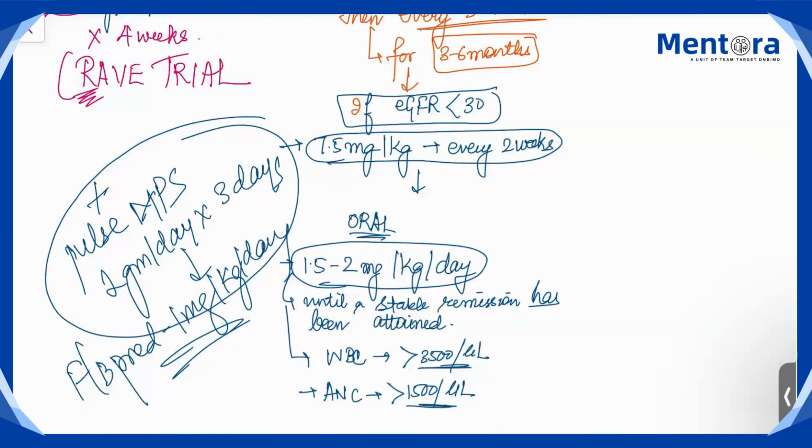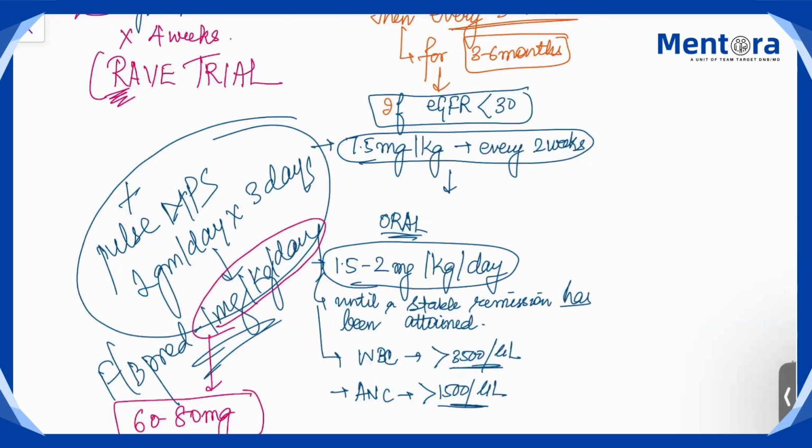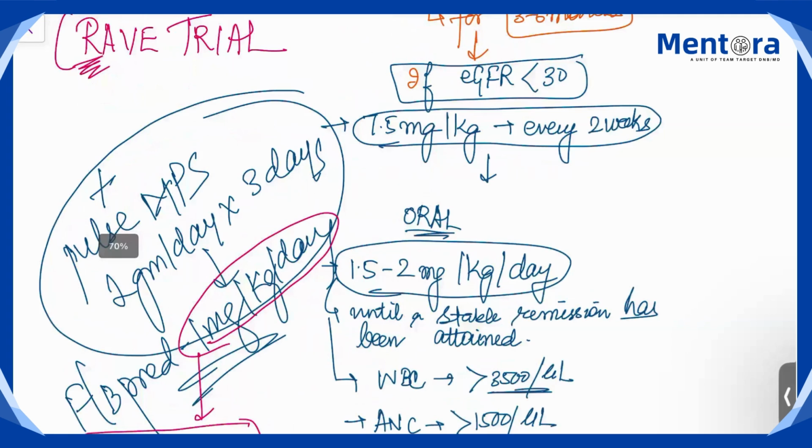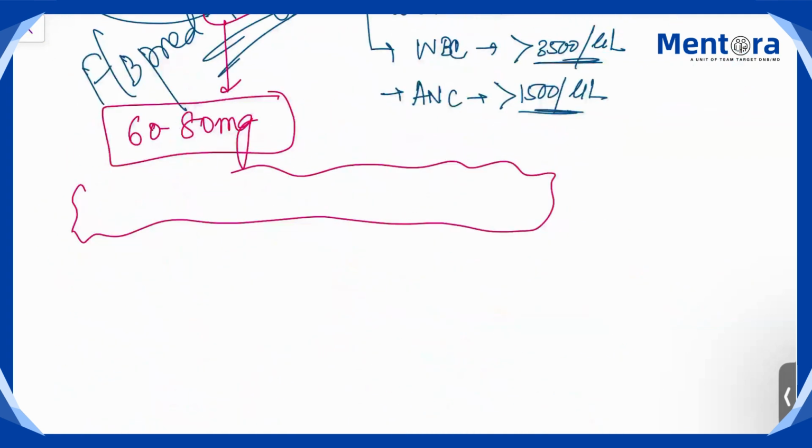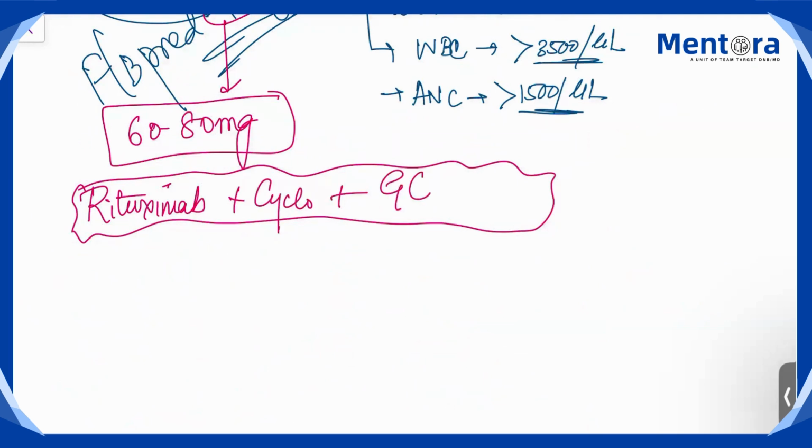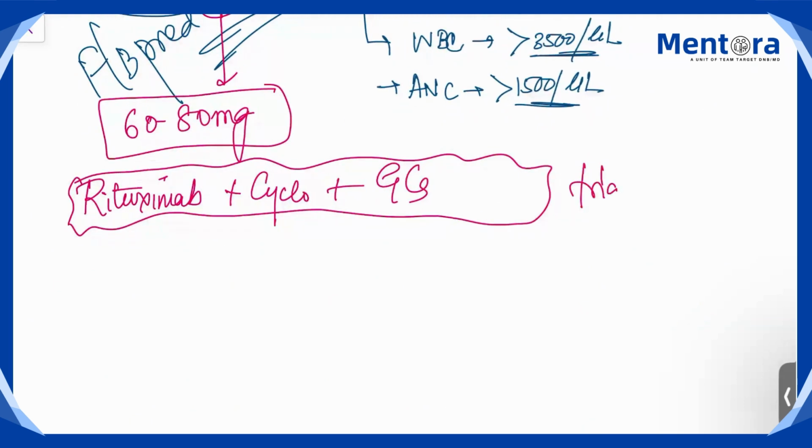Okay, so when you are tapering it to 1 milligram per kg per day, the maximum dose you can give is 60 to 80 milligrams, not more than that. And in very severe conditions, some doctors also use rituximab plus cyclophosphamide plus steroids, meaning all 3 in combination, but trials are still going on because it is a very deadly combination. It will land the patient in a severely immunocompromised state.